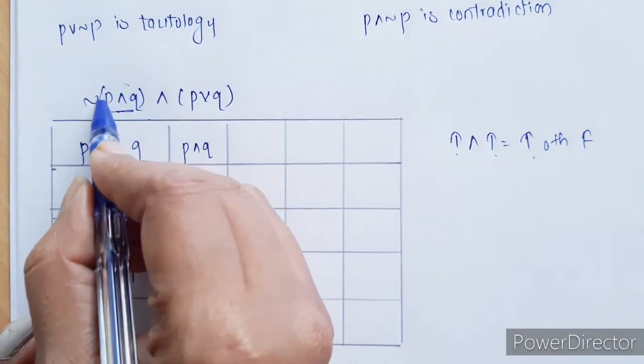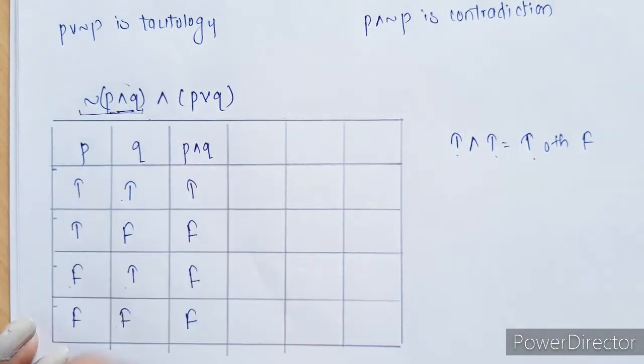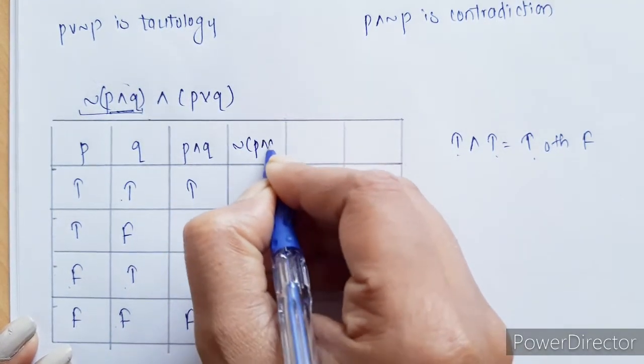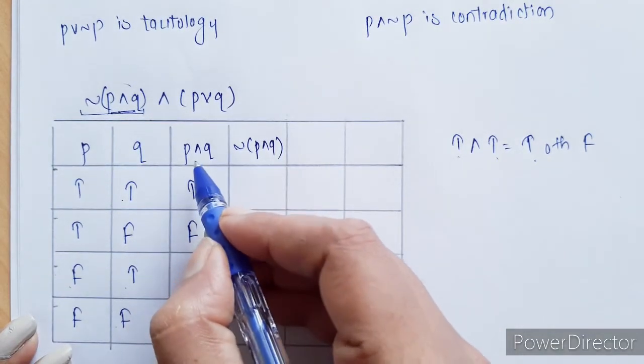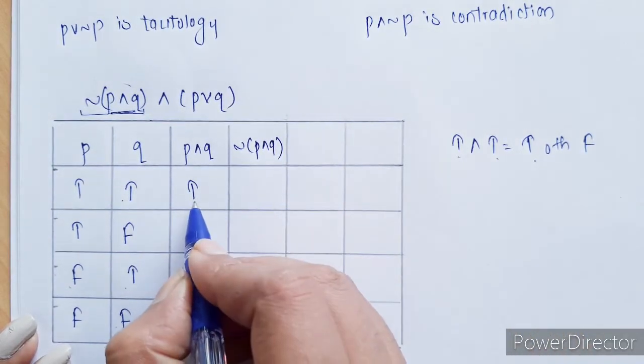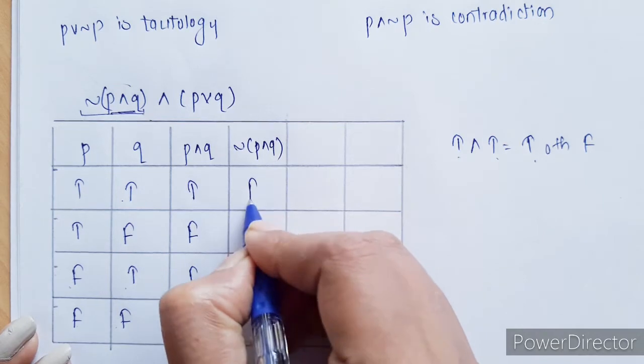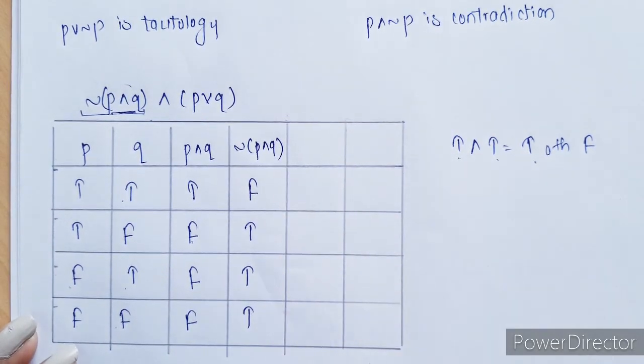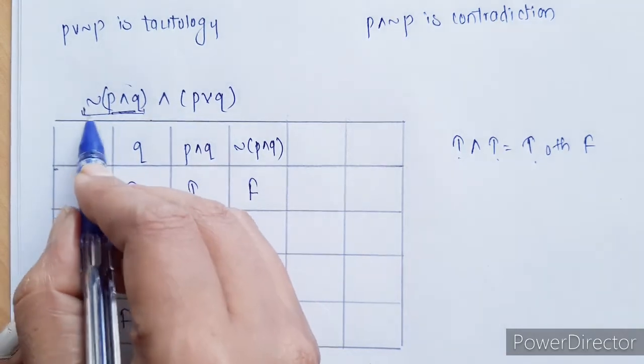Now we got this bracket, let's move on to the complete compound statement, negation of P and Q. We have P and Q, we have to find the negation of that. So the opposite: false, true, true, true. So we are done with this part.